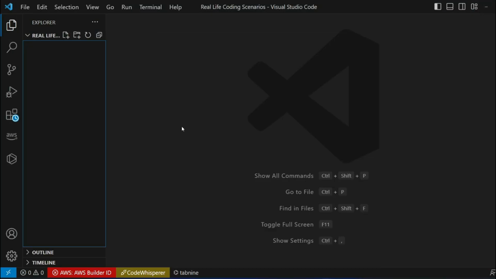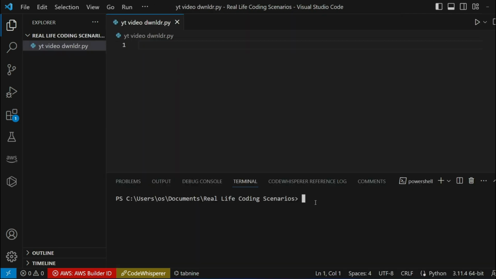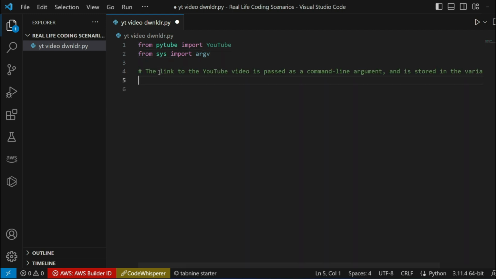And for that, I'm going to go to my editor, and first of all, I need to download a few important libraries, which is pip install PyTube. And after installing that, I'm going to import PyTube, import YouTube, and import argv from sys. And after that, I'm going to start typing my comments.